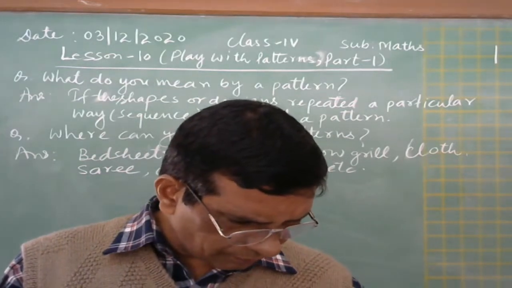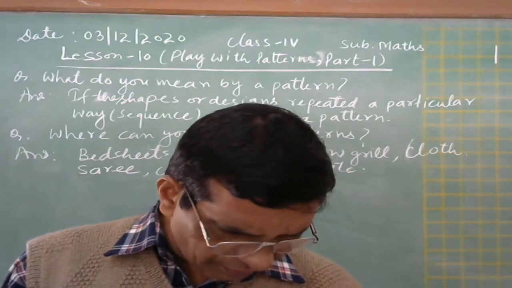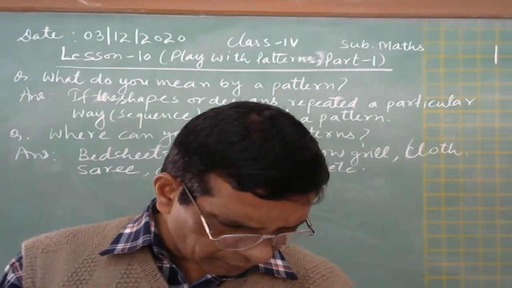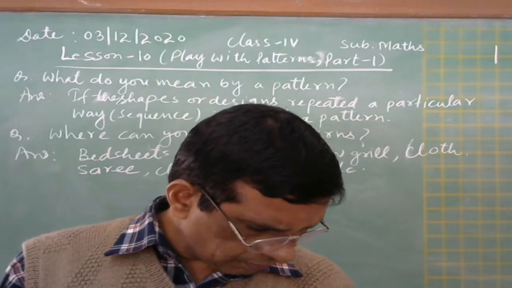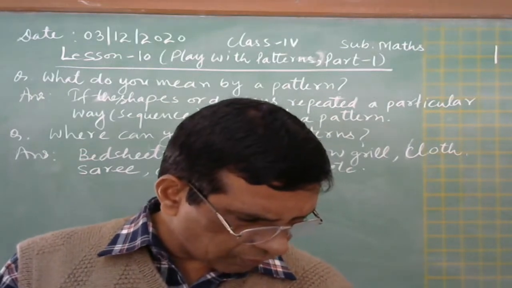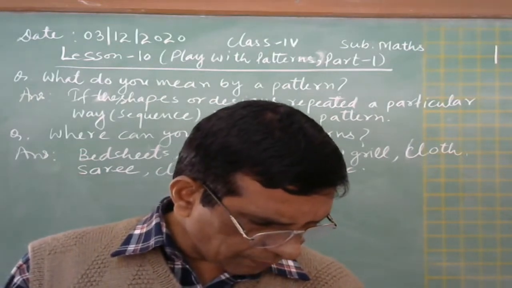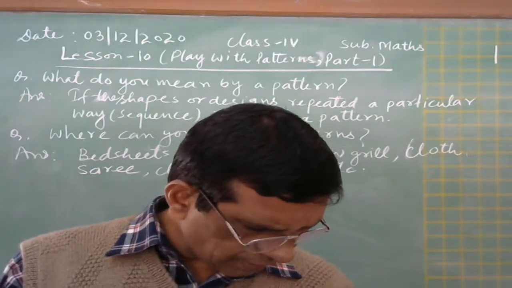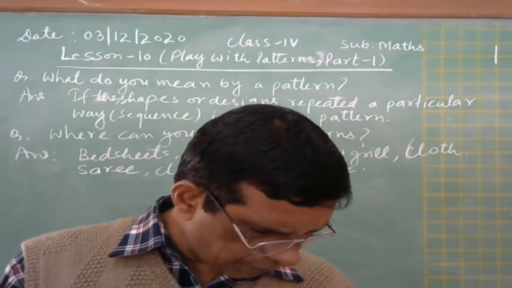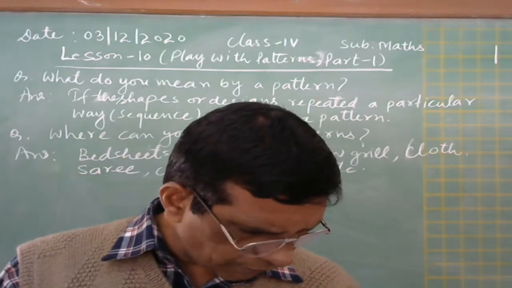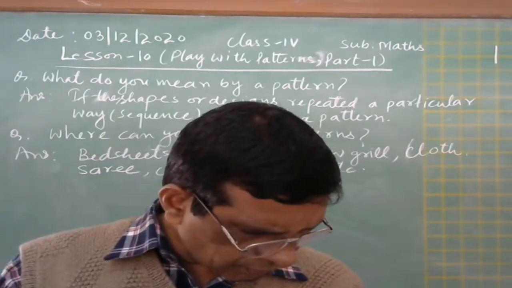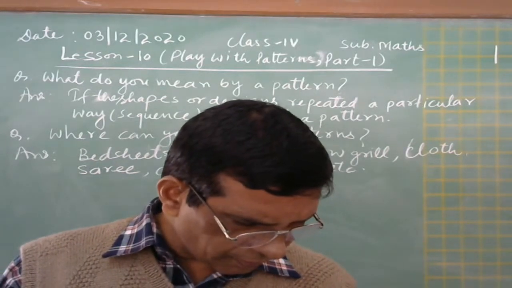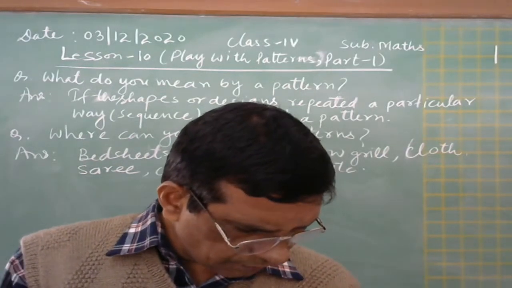On page number 107, two patterns are there, and on page number 108 also one pattern is given here. Dupatta pattern is there with same blocks. And after that, one question is there to complete the pattern. Okay. So can you see how Tinu has made different patterns using same blocks?